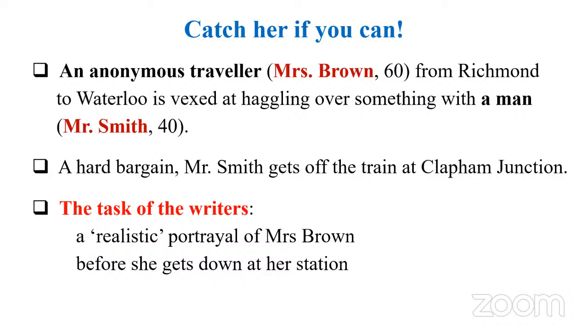One, they have to give a realistic portrayal of Mrs. Brown. They have to portray Mrs. Brown and try to capture the essence or the soul of Mrs. Brown before she gets down at her station, Waterloo. So this is the task. The train is moving and the task begins. So first we have the Edwardians and then the Georgians.